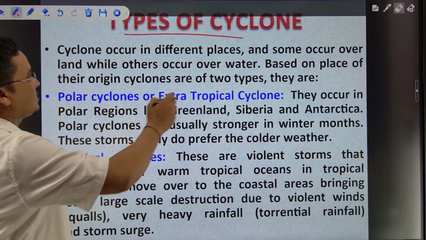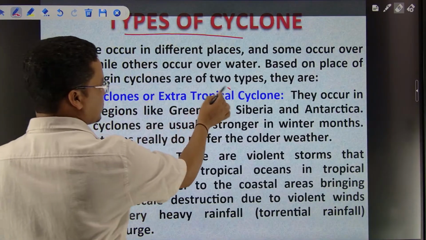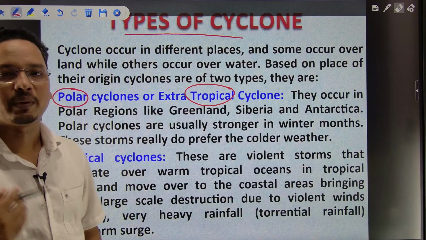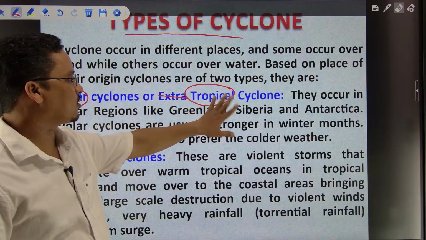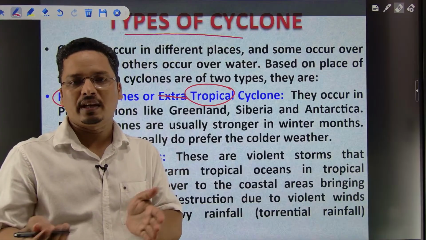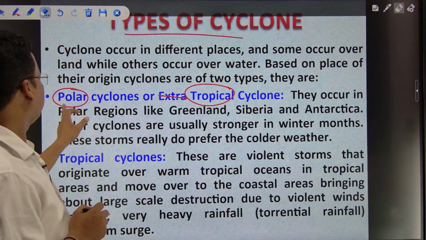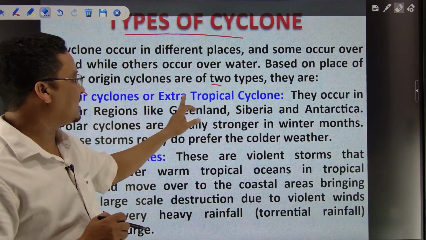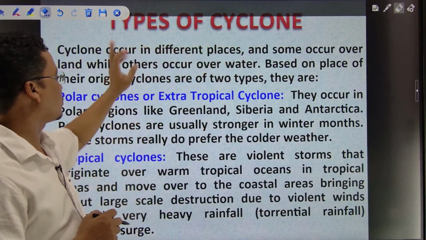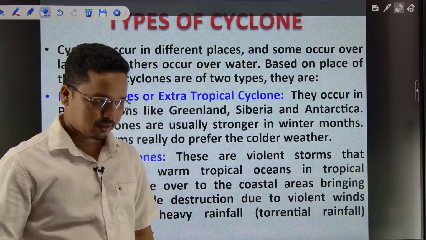First of all, this is a cyclone. It could be a tropical cyclone, or it could be a polar cyclone or extratropical cyclone. If the cyclone is forming in the tropical region of the world, we will call it a tropical cyclone. If the cyclone is forming in the mid latitude, then we will call it an extratropical cyclone or temperate cyclone. I hope everyone understands this much, right?